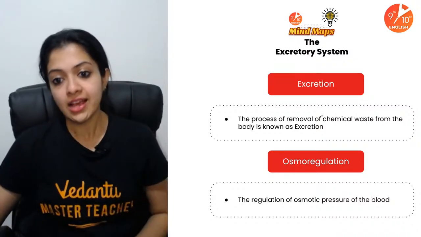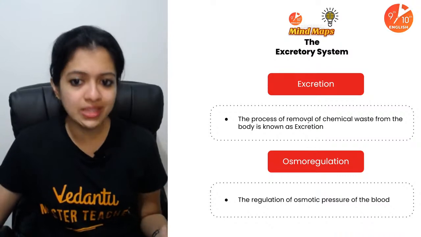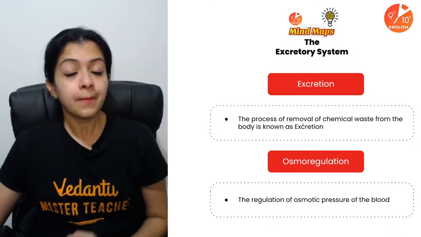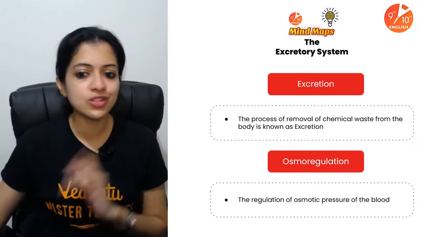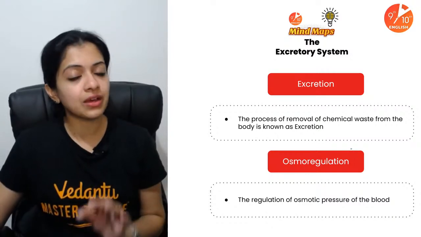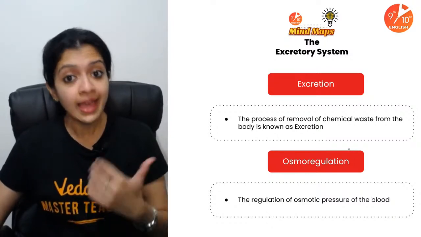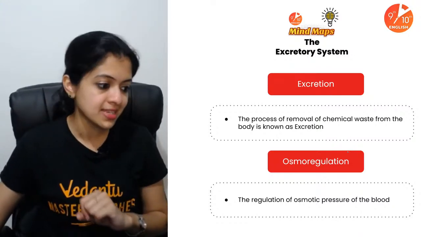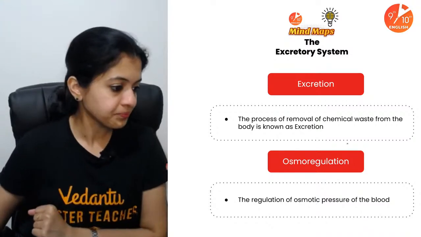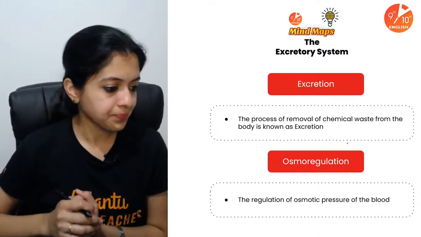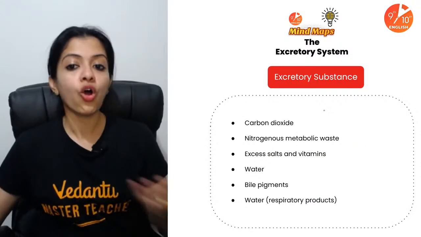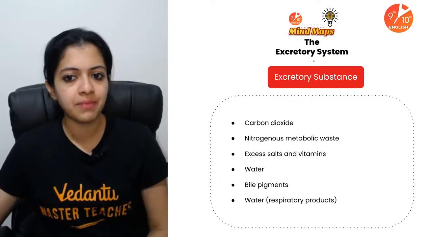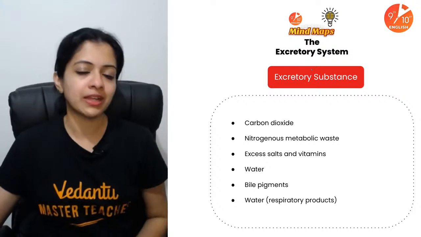Yes, children? All right, so what exactly is excretion? You could include the definition if you want to. Difference between terms like excretion, osmoregulation, maybe micturition, everything is important for you to know. Removal of chemical waste, especially nitrogenous waste from the body, is what we call excretion. And regulation of the osmotic pressure of the blood is called osmoregulation. Now, what are the major excretory substances? I think it's important for you to know that as well, and in your perfect version of the mind map, you could mention this as well.